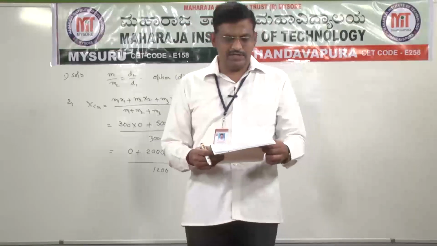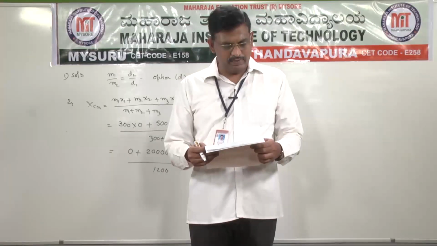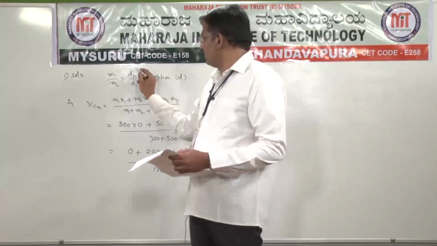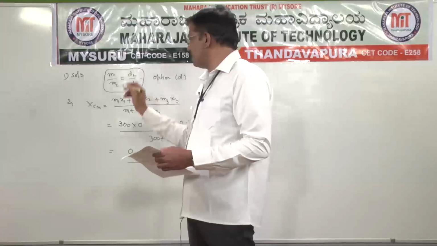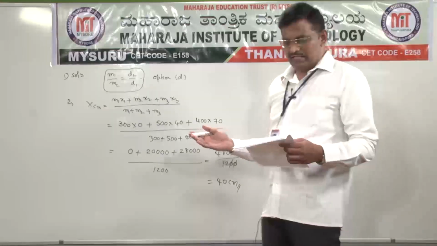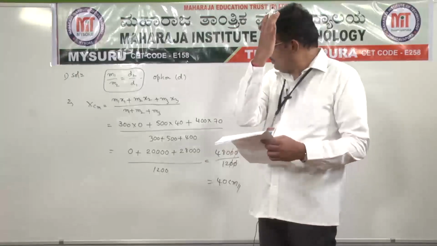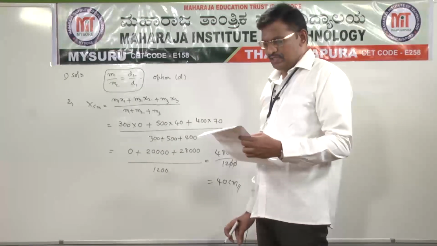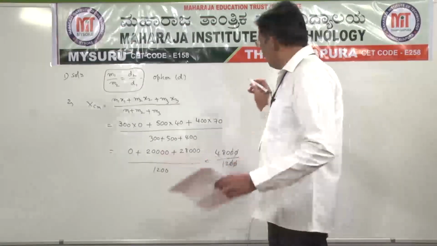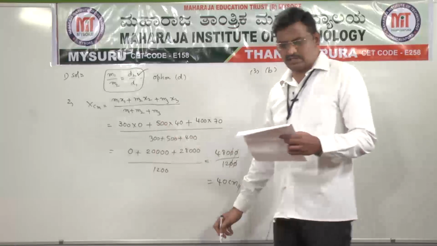The center of mass of a system of two particles of masses m1 and m2 is at a distance d1 from m1 and at a distance d2 from m2 such that... This first question I wrote already; this is the answer for the third question also, that is inverse ratio. Center of mass always divides the line joining the two particles in the inverse ratio of their masses. So as for the options, d1 by d2 is equal to m2 by m1. Option B is the right option for question number 3. Same, this is the formula for the third question also.